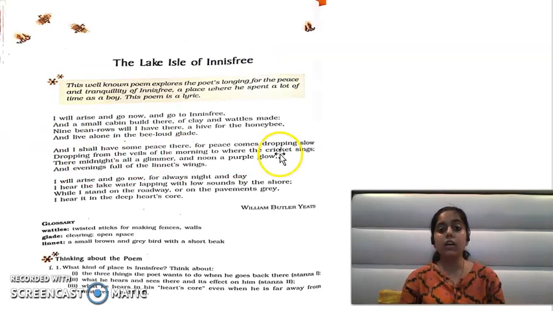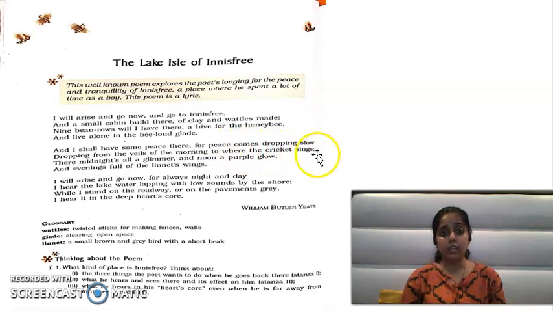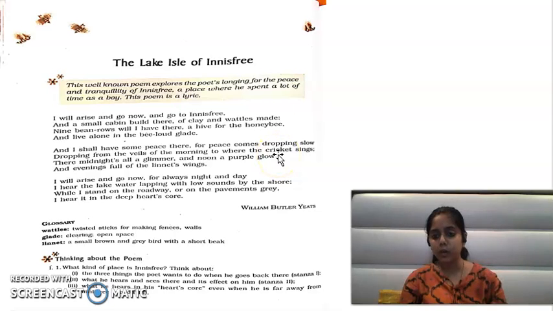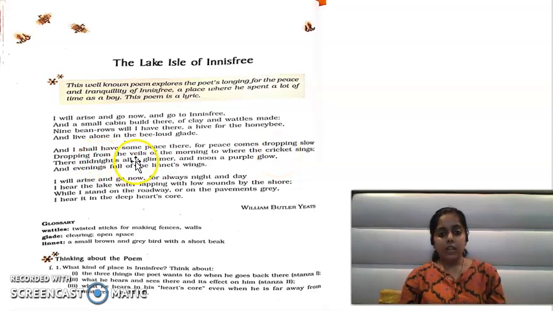Similarly, what are we saying here? Peace comes dropping slow. जो शांति है वो धीरे धीरे आती है. So that's why peace becomes here what? Peace is personified here. Okay, peace जो है वो धीरे धीरे आती है. Peace comes dropping down. Okay, next one is veils of the morning. Okay, peace comes dropping from the veils of the morning.